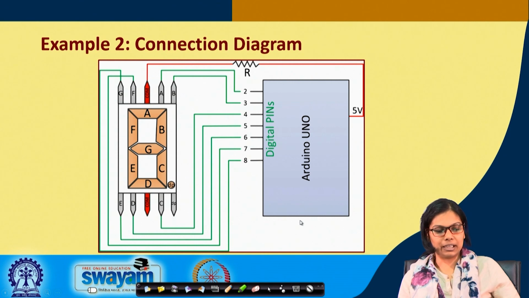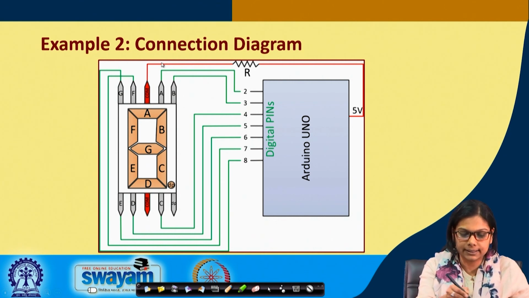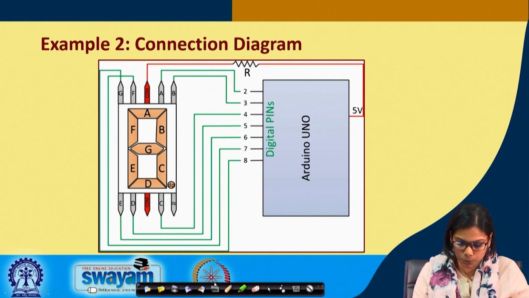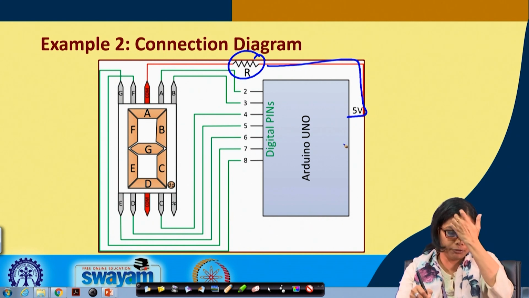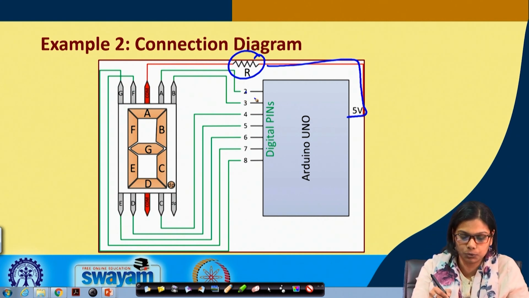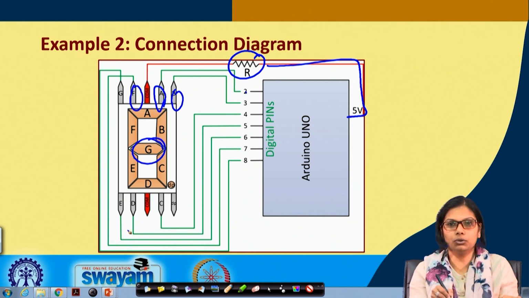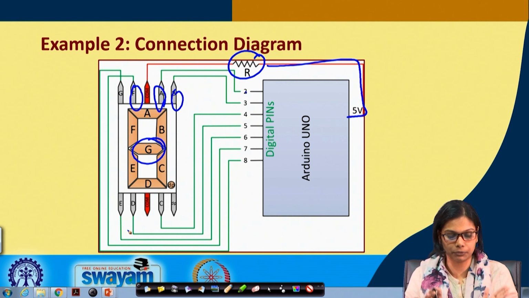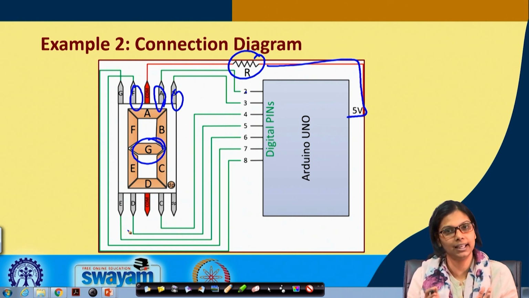Let us see the circuit diagram. Again the circuit diagram will be the same. The common port of the 7 segment through a resistor will be connected with 5 volt of the Arduino Uno board, and digital pin 2 to pin 8 will be similarly connected from A, B up till F, up till G in this particular board. The same way we connected for STM, the connection for this will be the same.